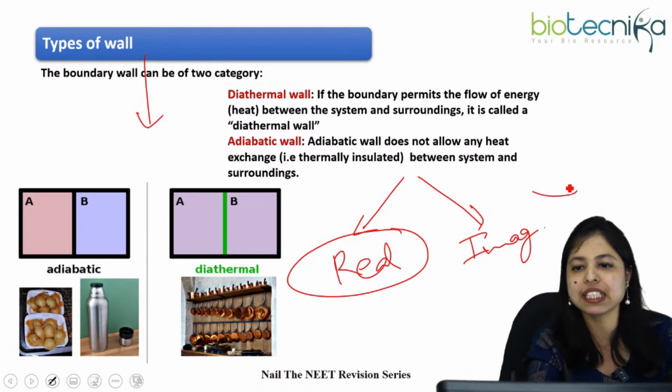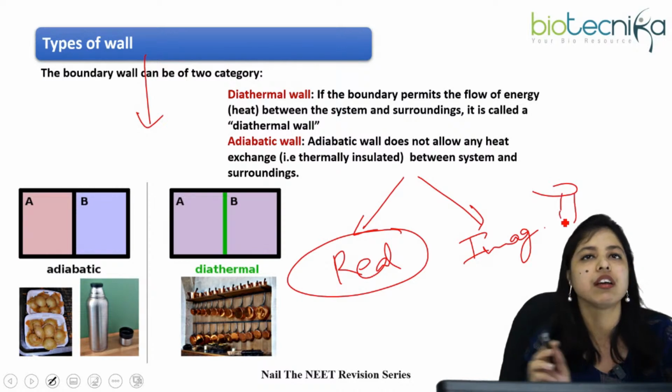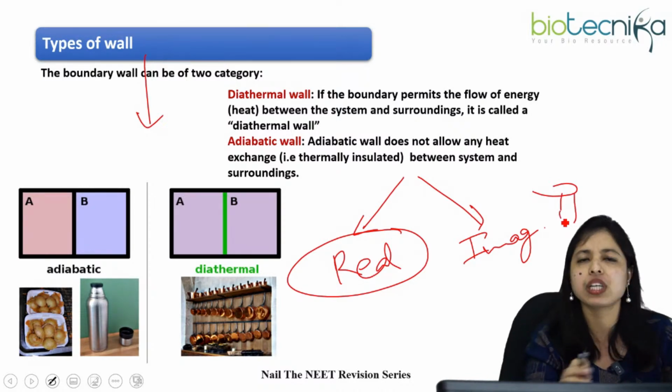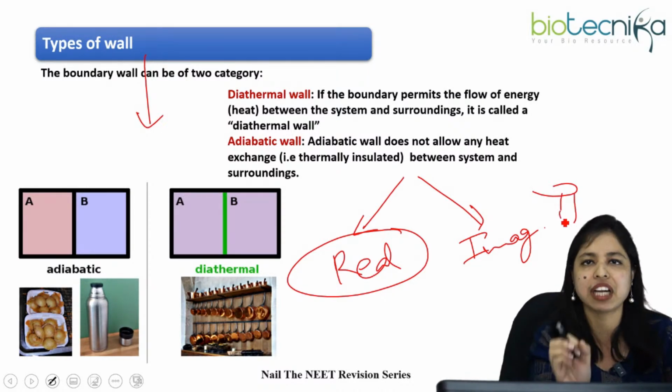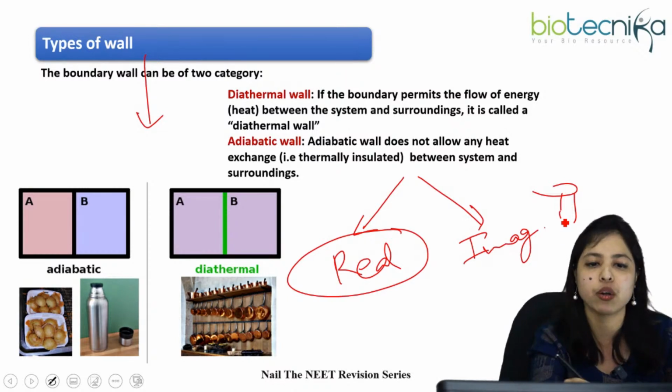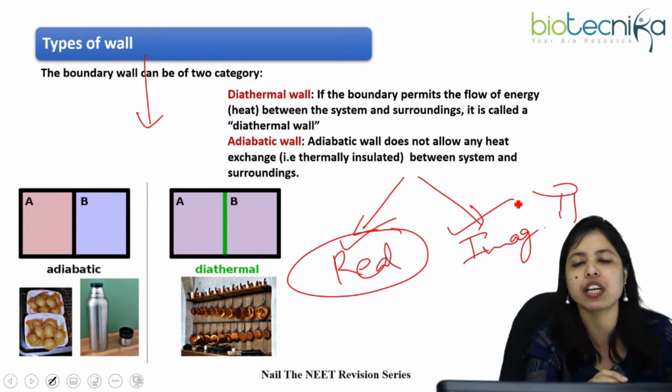Okay, so let me tell you the example, like a bottle or a cup of tea, everything. There is a boundary. We can feel that, we can touch that. That is the real boundary. Okay. And what is imaginary boundary?